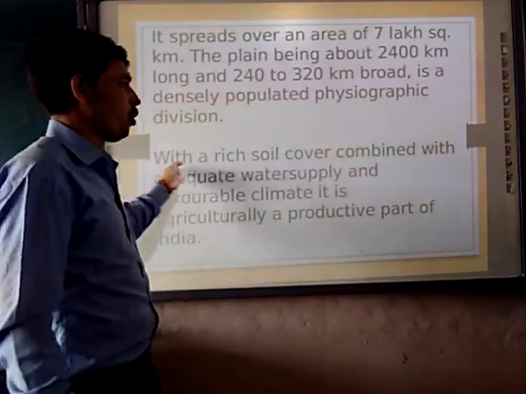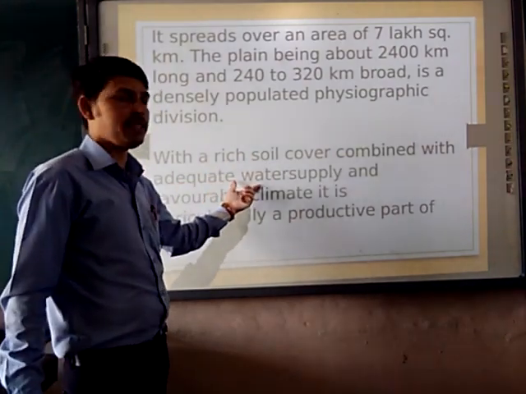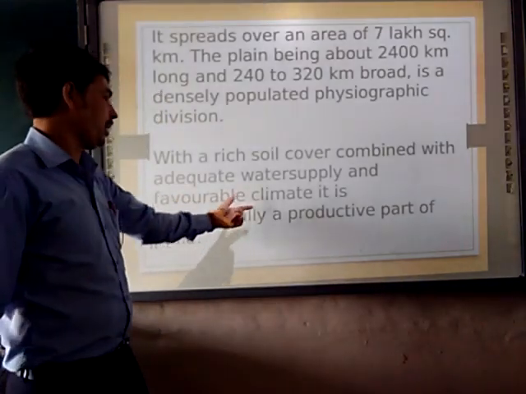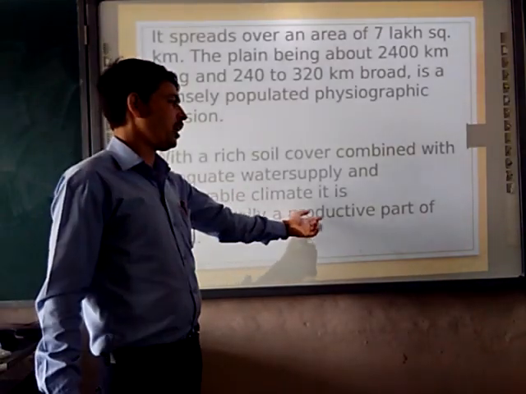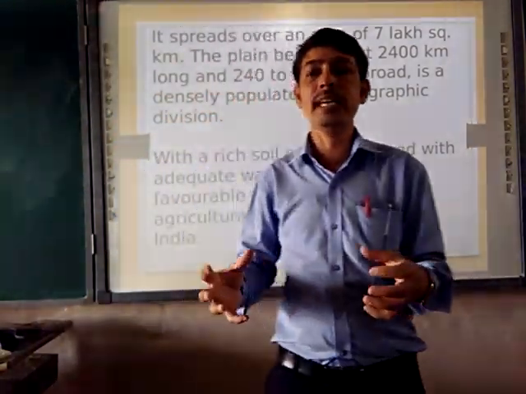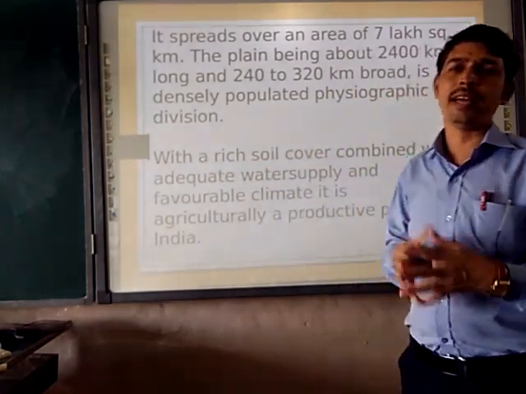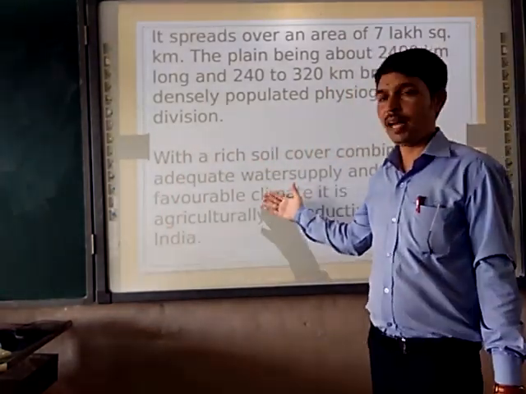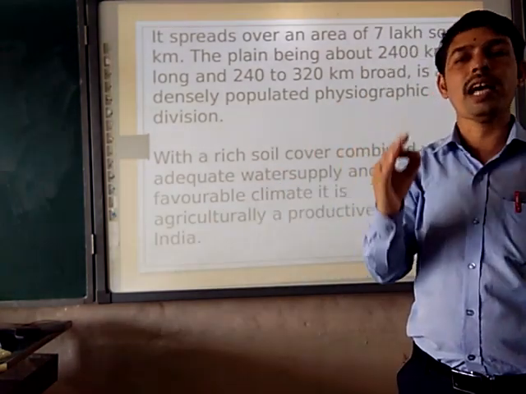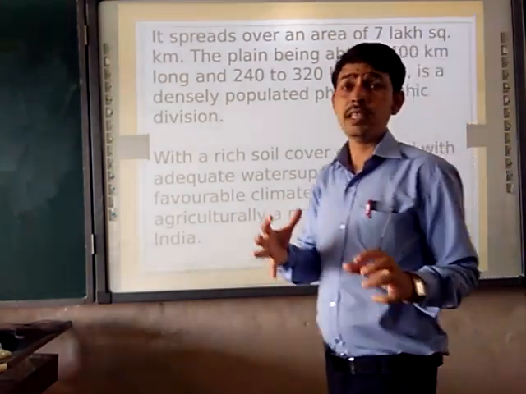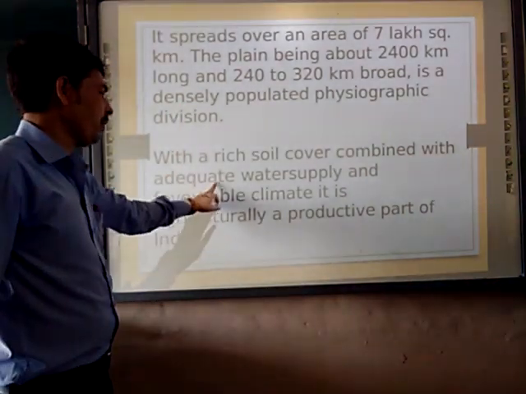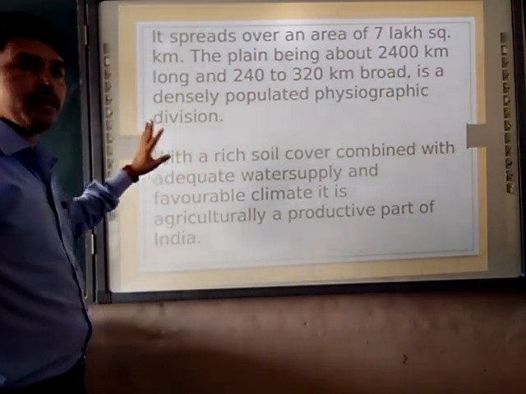Then, a rich soil combined with adequate water supply. Here the water supply comes from a number of rivers, and with the favorable climate, it is an agriculturally productive part of India. If we look at agricultural productivity, this northern plain is very important, because the favorable climate, availability of water, the plain area and good fertile soil are all available here. It is densely populated, with a favorable climate and availability of natural resources.